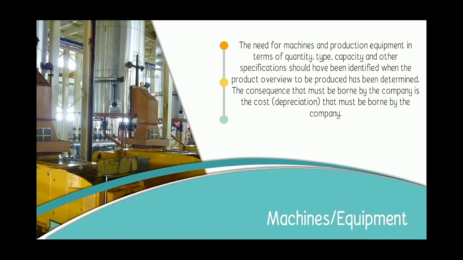Next, we are going to talk about machine or equipment. For machine and production equipment in terms of quantity, type, capacity, and other specifications should have been identified where the product overview to be produced has been determined. The consequence that must be borne by company is the cost or depreciation that must be borne by the company.